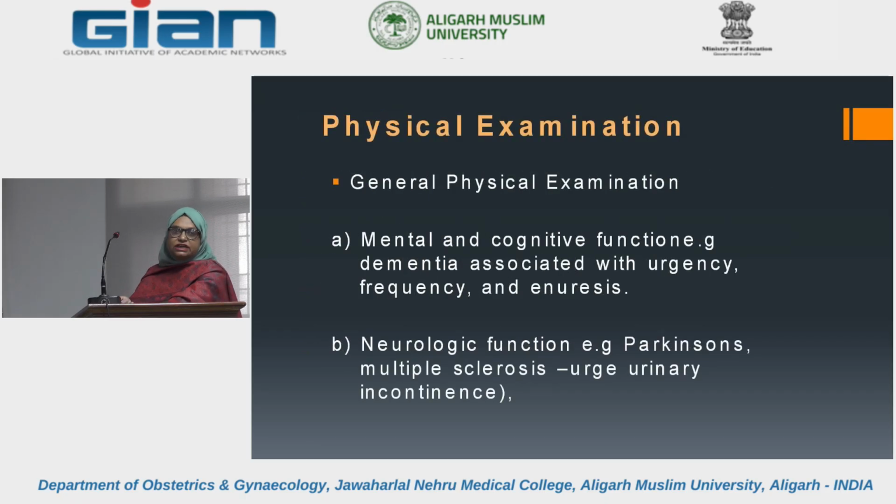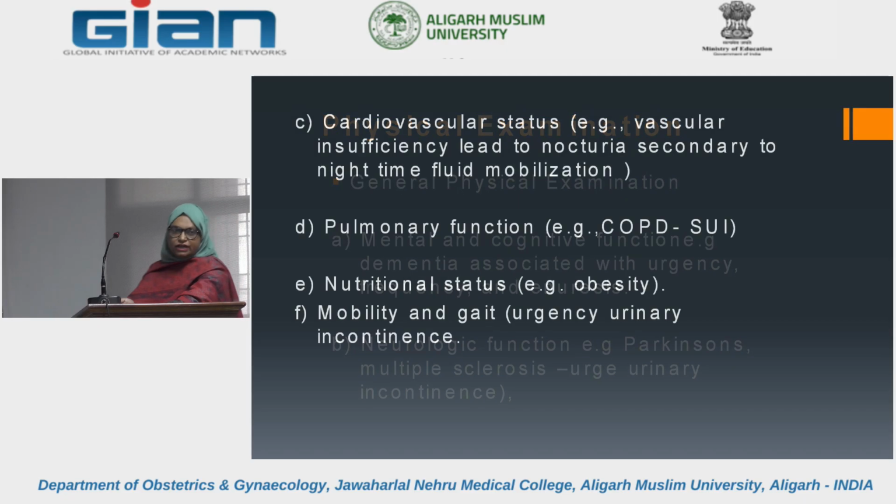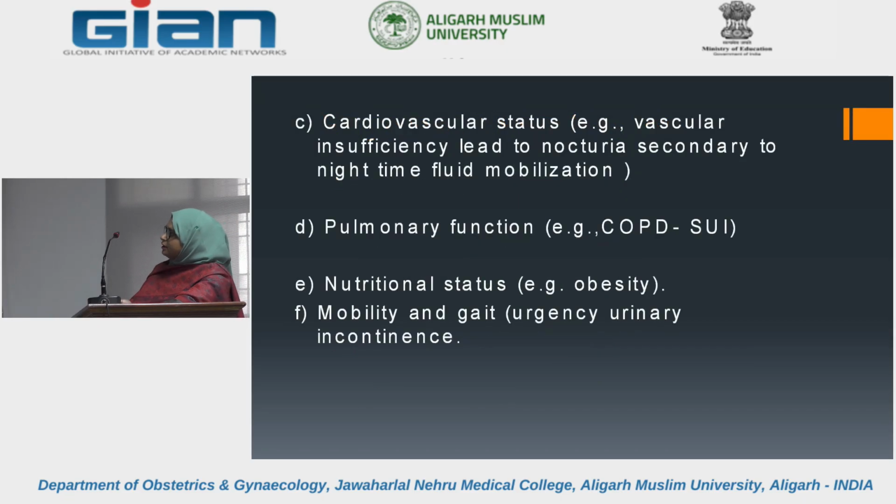So we should always do a general physical examination. The mental and cognitive functions of the lady should be assessed because impairment may lead to urgency, frequency, and enuresis. Then the neurological functions should be assessed, and history regarding Parkinson's and multiple sclerosis should be taken, which lead to urge incontinence. Then the cardiovascular system should be taken into account because, as madam said yesterday, it leads to nocturnal micturition, nocturia, because of the fluid going to the bladder at night.